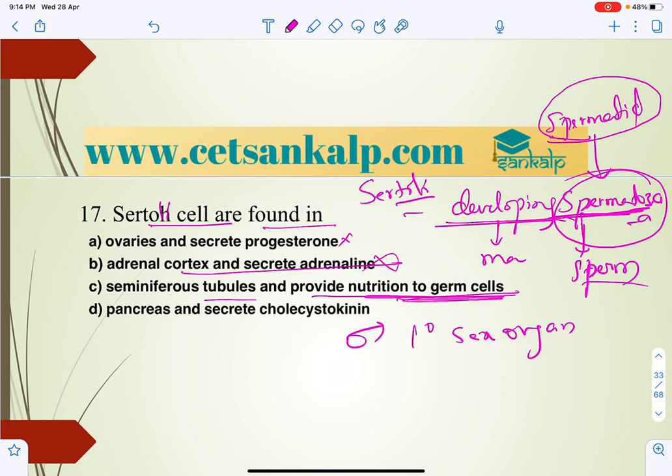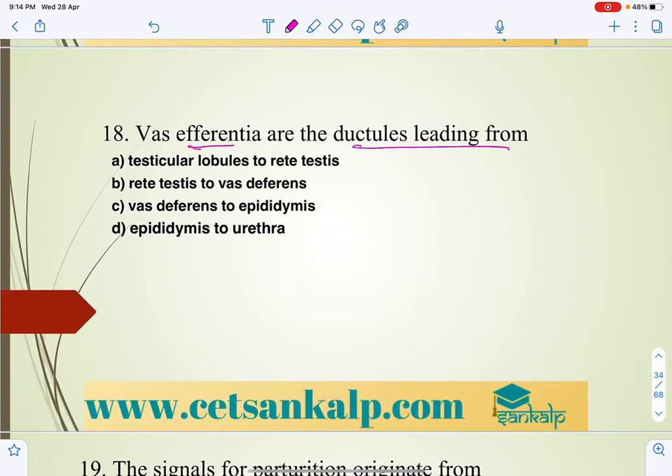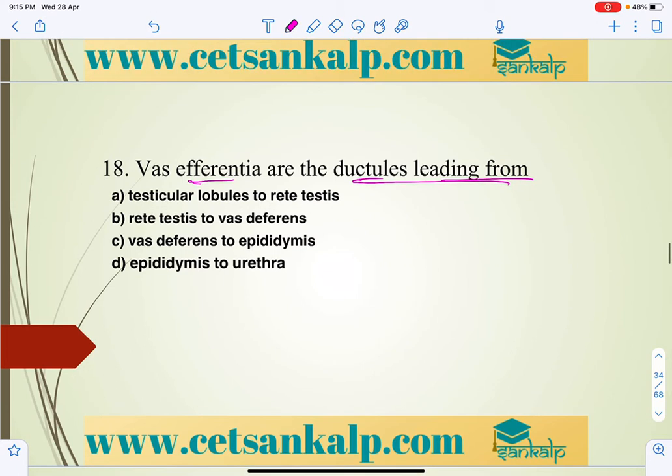And the next question we can have: Vasa efferentia, or the ductules, means ducts leading from... So from where will the vasa efferentia arise? As we all know, these are the ducts which are present in the male reproductive structure, that is in the testis. As I've already mentioned, whenever we take the structure of the male reproductive system,